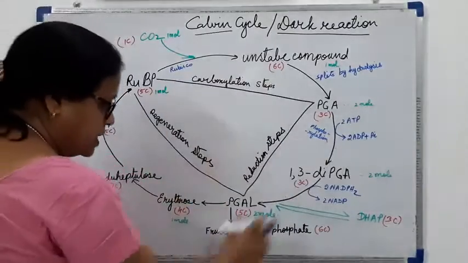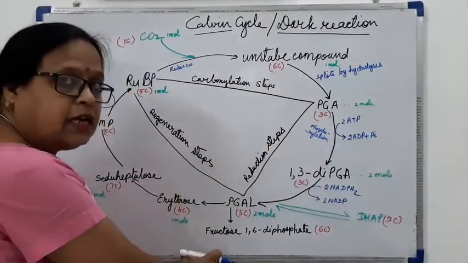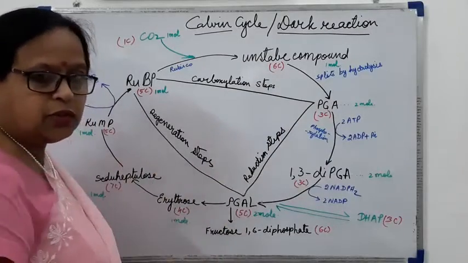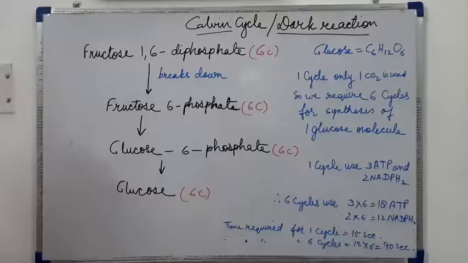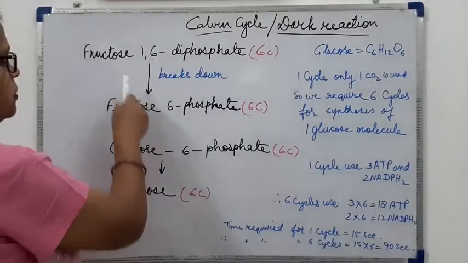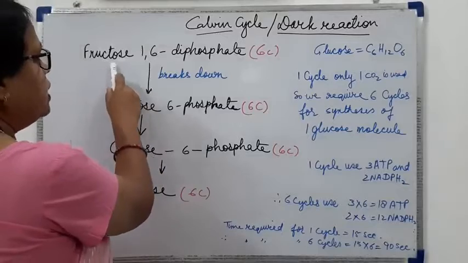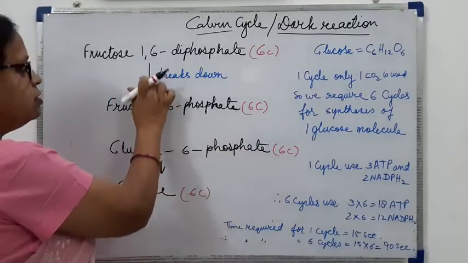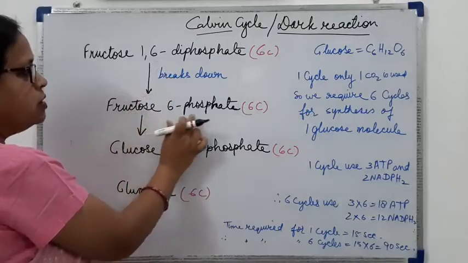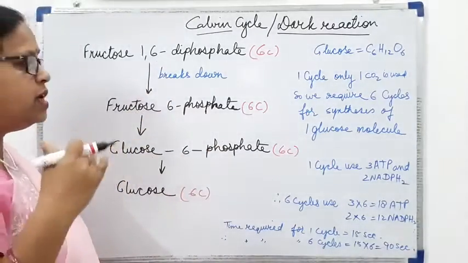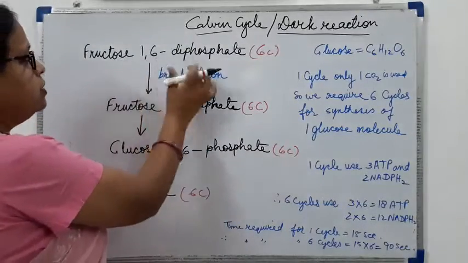And after rubbing this, what is below, that I am going to write, that you note down after I show you. So now below I will be writing: fructose 1,6-diphosphate breaks down into fructose 6-phosphate, means a phosphate group is removed from the fructose.